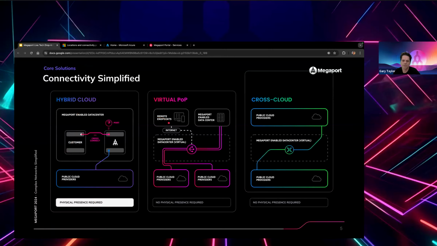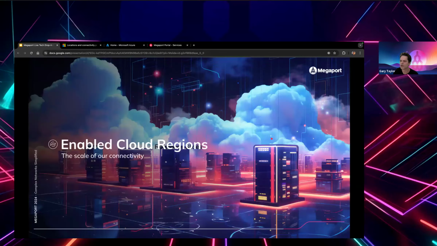We then have virtual POP. This is an on-demand network virtualization function, so NFV. Here you can deploy SD-WAN gateways, virtual routers, virtual firewalls in minutes in real time in over 80 locations globally. So essentially virtual compute. On the right, we then have cross-cloud, where you spin up a virtual router to handle traffic between 2 or more clouds at the edge. And this is what I'll show in the demo later on.